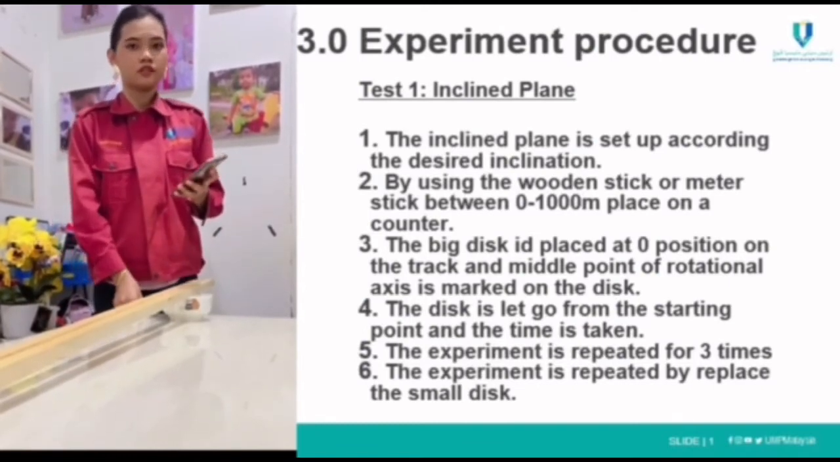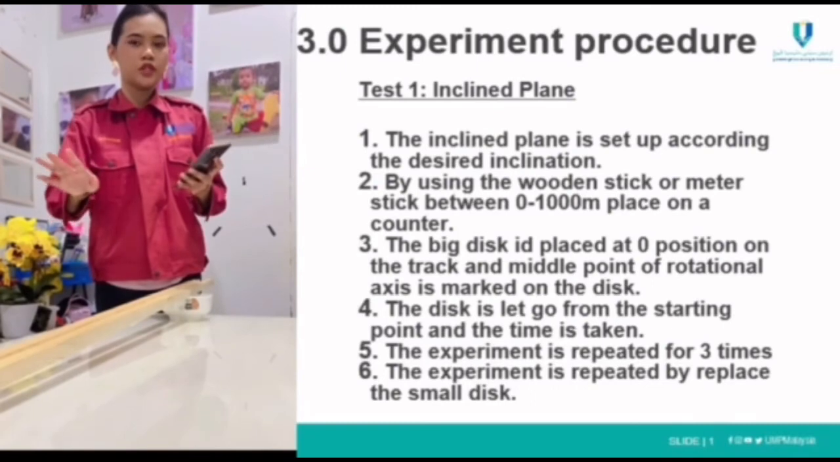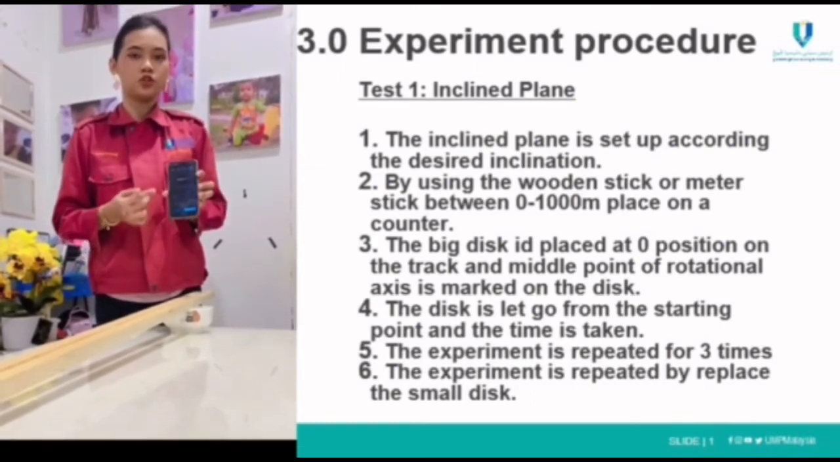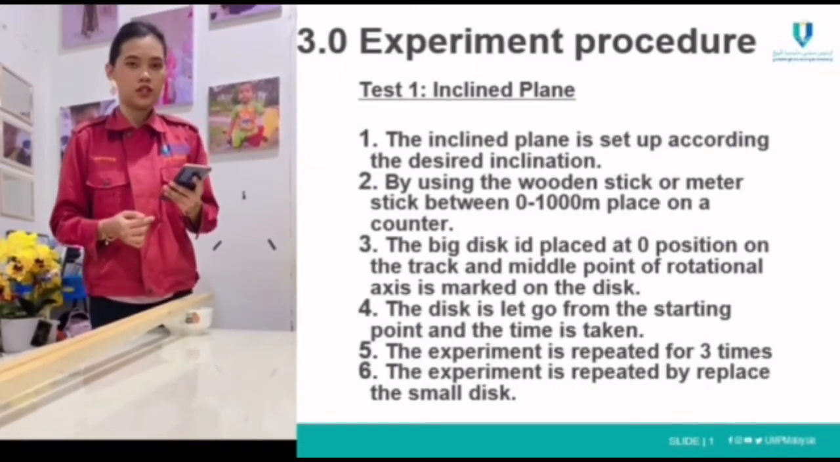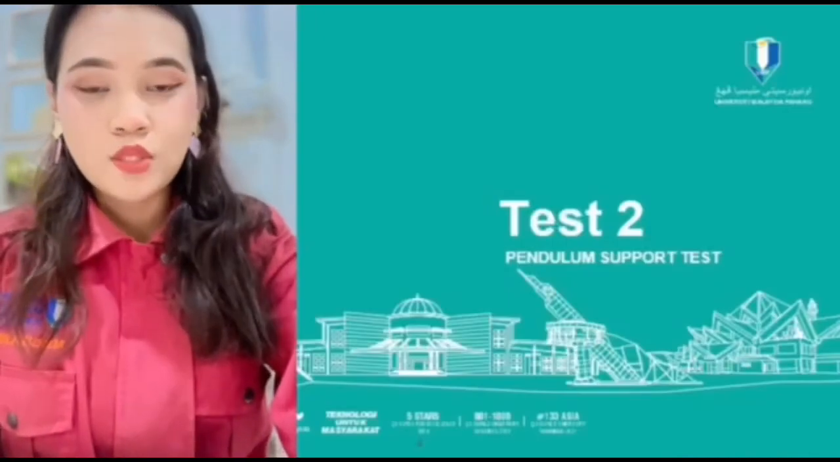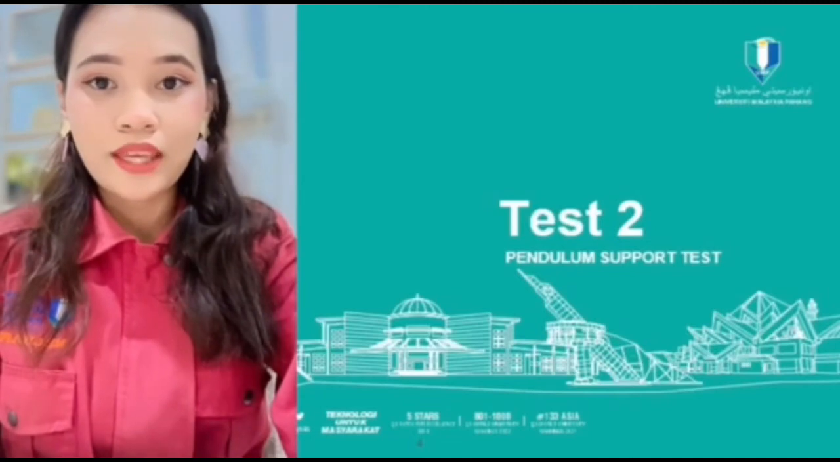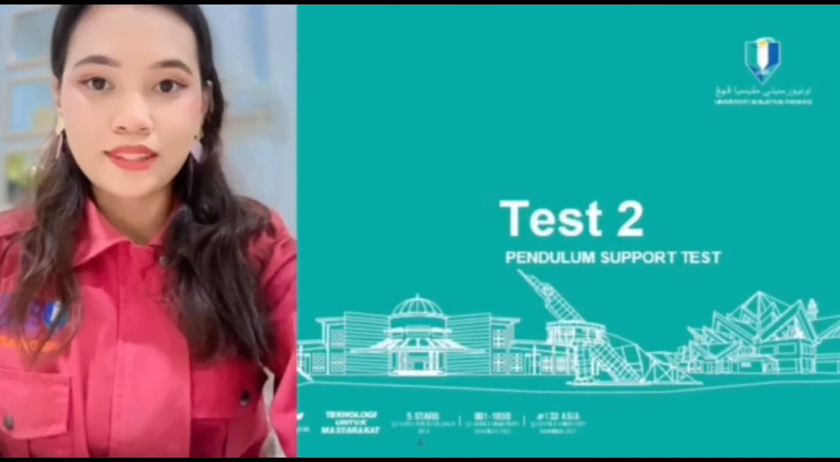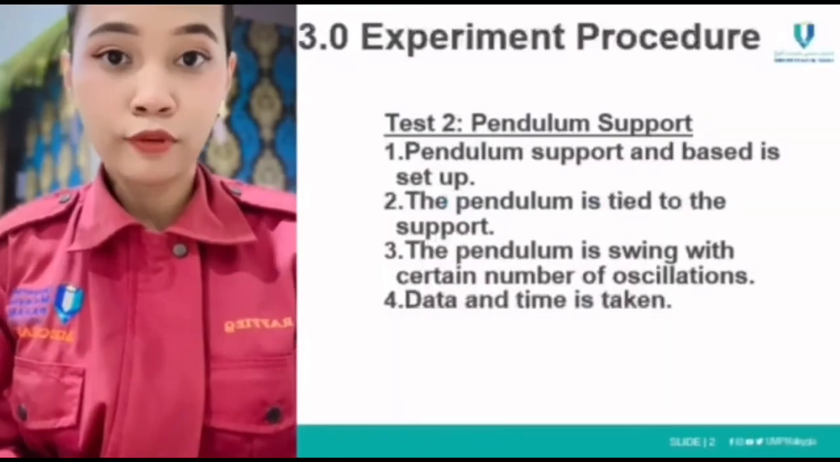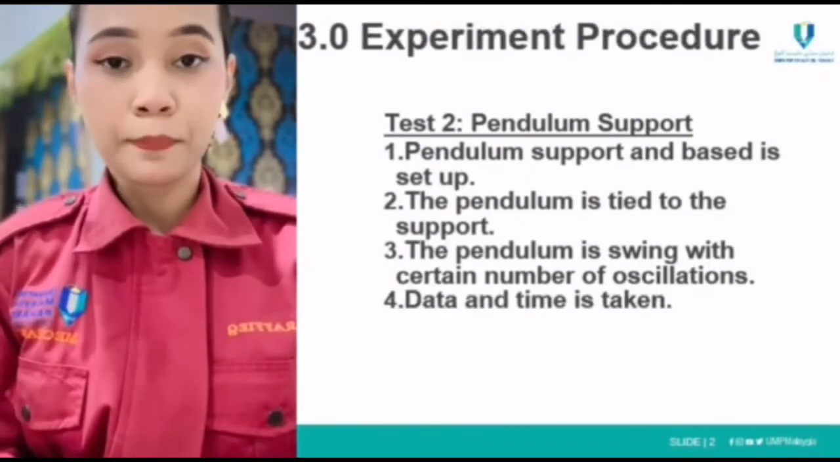So the time taken for the small ball to reach the end of the inclined plane is 2 seconds and 43. Now we have done test 1, the rotating disc on the inclined plane. Now we can move forward to the pendulum support, test 2. Okay, now for test 2, pendulum support.